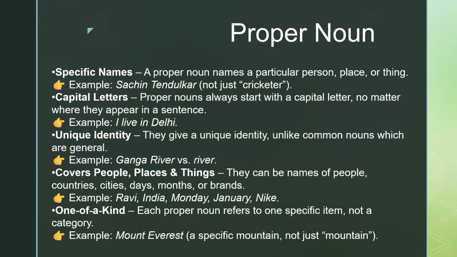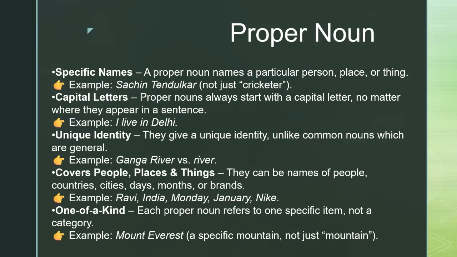Let me explain proper noun. A proper noun is a special type of noun that names a specific person, place, or thing. For example, instead of just saying cricketer, we can say Sachin Tendulkar, where the name Sachin Tendulkar is a proper noun. One important rule is that proper nouns always begin with a capital letter no matter where they appear in a sentence. For instance, I live in Delhi. Here, Delhi is the proper noun.